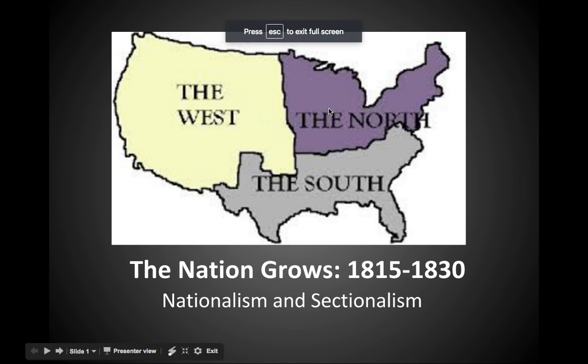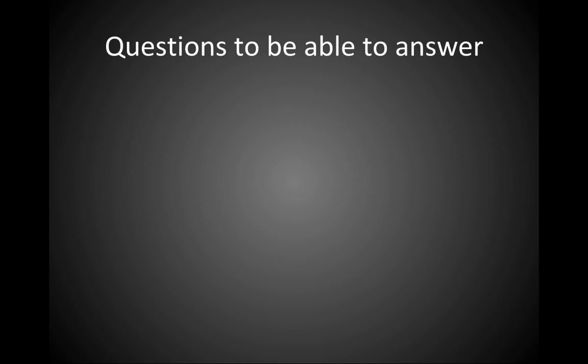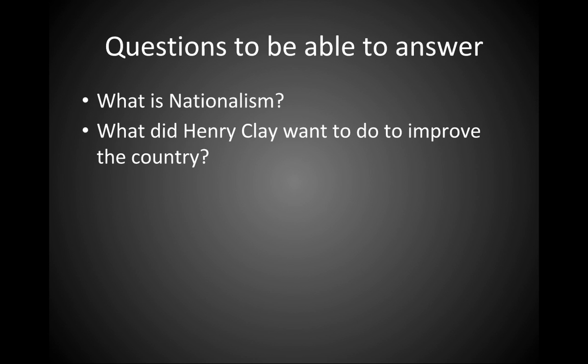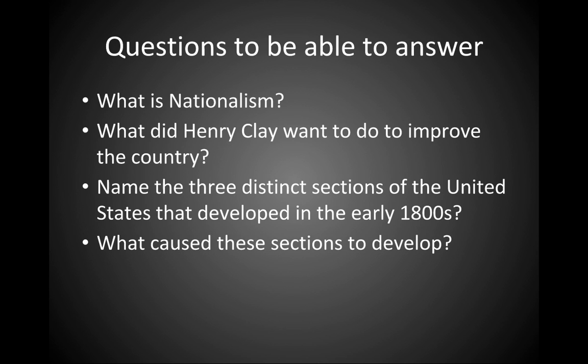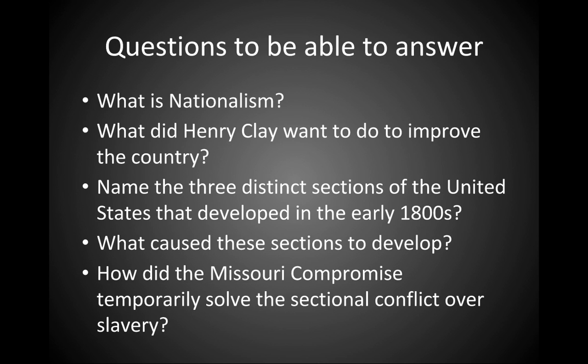The nation grows, 1815 to 1830. Nationalism and Sectionalism. Questions to be able to answer. What is nationalism? What did Henry Clay want to do to improve the country? Name the three distinct sections of the United States that developed in the early 1800s. What caused these sections to develop? How did the Missouri Compromise temporarily solve the sectional conflict over slavery?